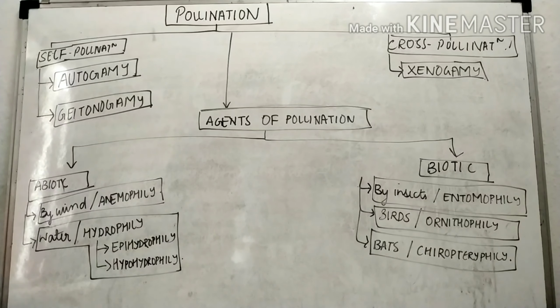Now the next, biotic agents. Biotic agents are divided into three aspects. There are three types of agents in biotic agents. The first one is pollination by insects. Another name is entomophily. The second one is pollination by birds, and the other name given is ornithophily. And the third one is pollination by bats, which is given the name chiropterophily. These are the agents